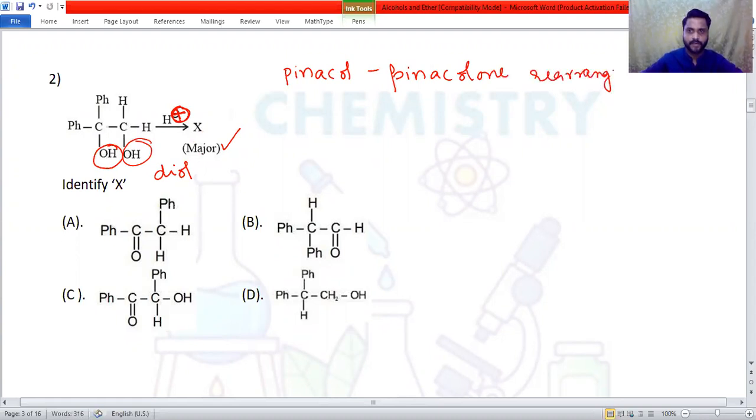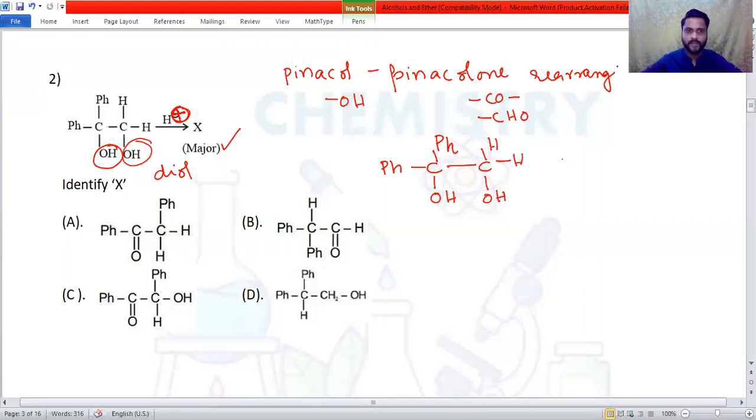Pinacol, all OH is there. Colone, ONE, ketone is there. Either a ketone or an aldehyde group is there. Okay. So we'll write down the given reactant: Ph, single bond C, Ph. What does Ph stand for? Ph stands for phenyl, that is the benzene. Then OH we have got. Then single bond, 2 hydrogens are there, and we have got OH.